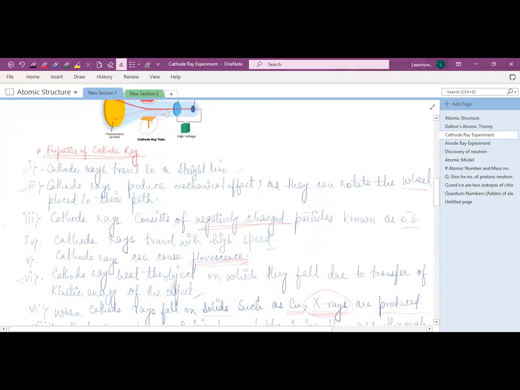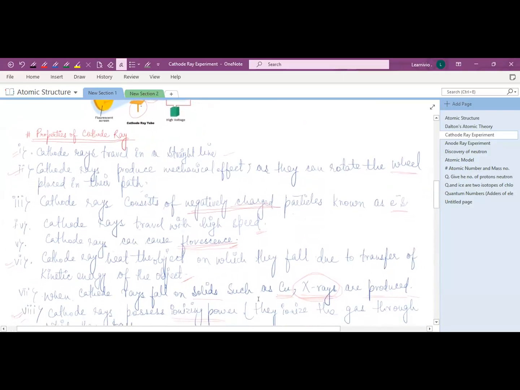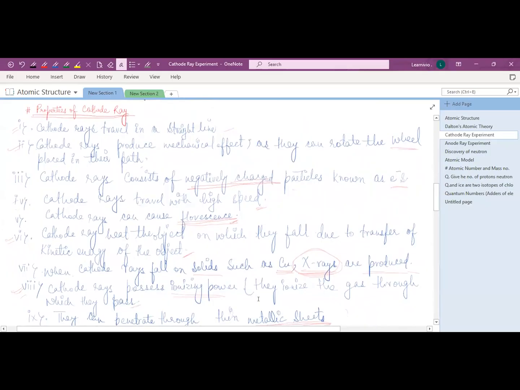And let's see the properties of cathode ray. What are the properties of cathode ray? First, cathode ray travels in a straight line in the absence of electrical and magnetic field, right? And cathode ray produces mechanical effect.